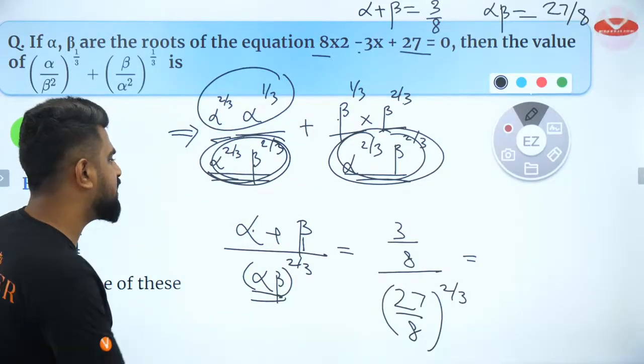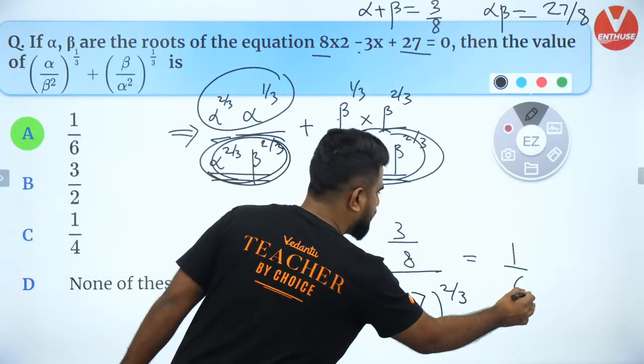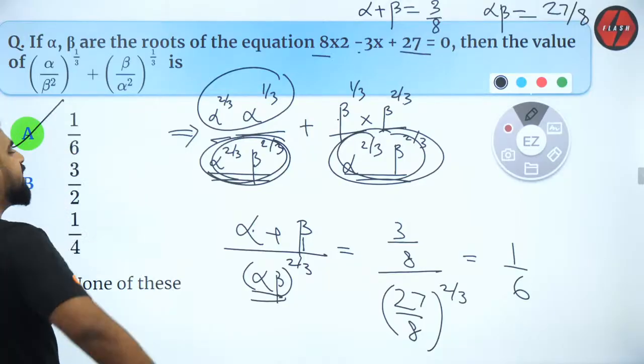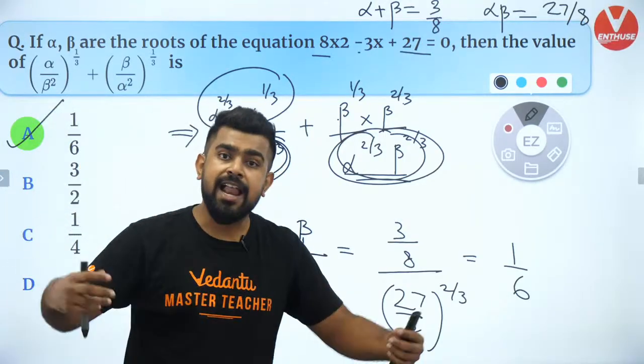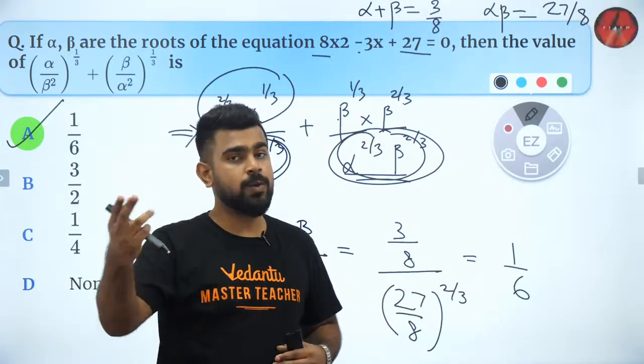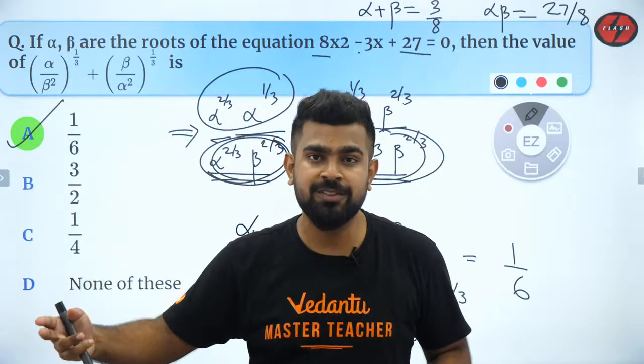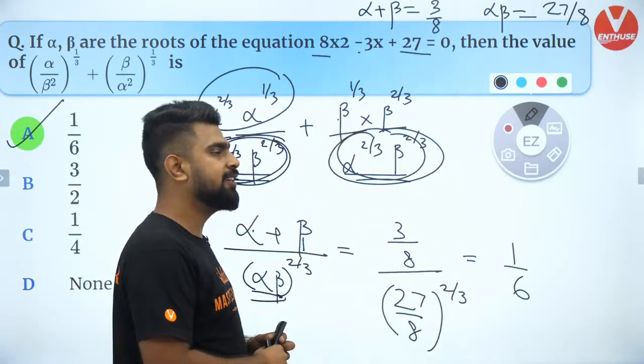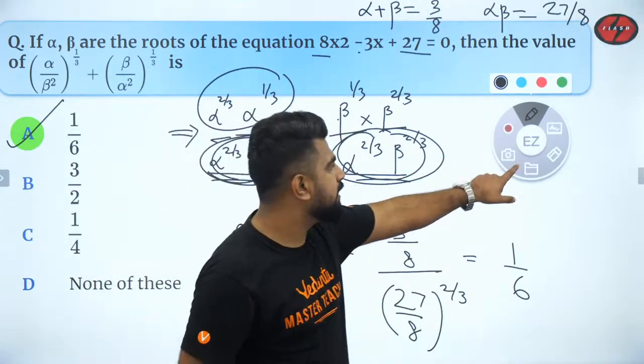Very good, guys. This answer comes out to be 1 by 6. Please do it, you guys should be able to solve that. Shall we move forward, everybody, to the next question or the next concept which I have for you? Very good, brilliant. So let us move forward to the next one.